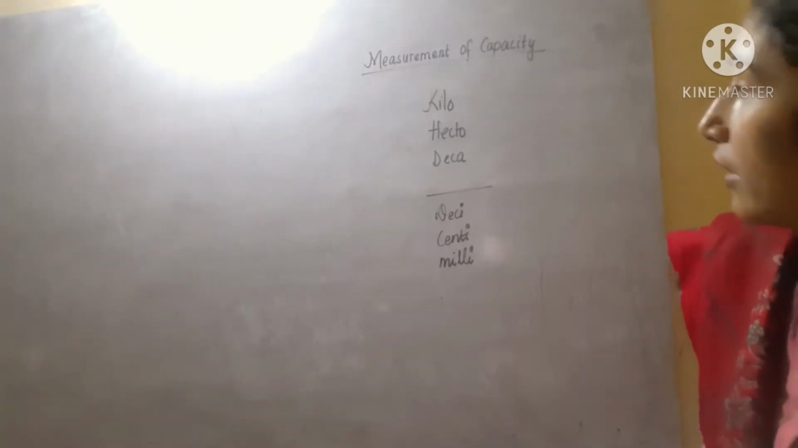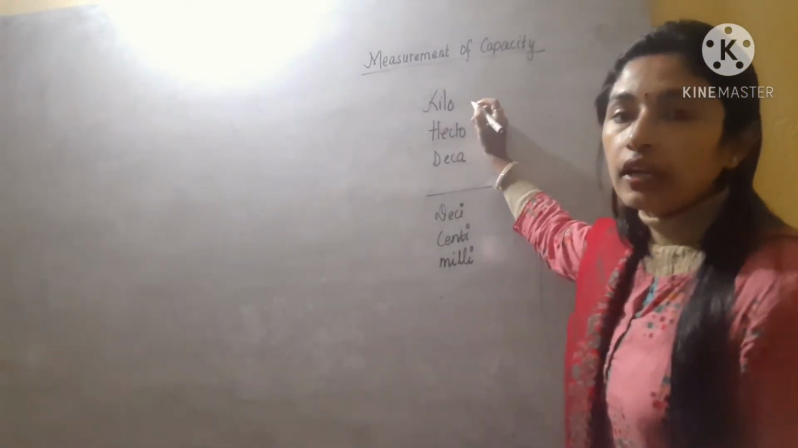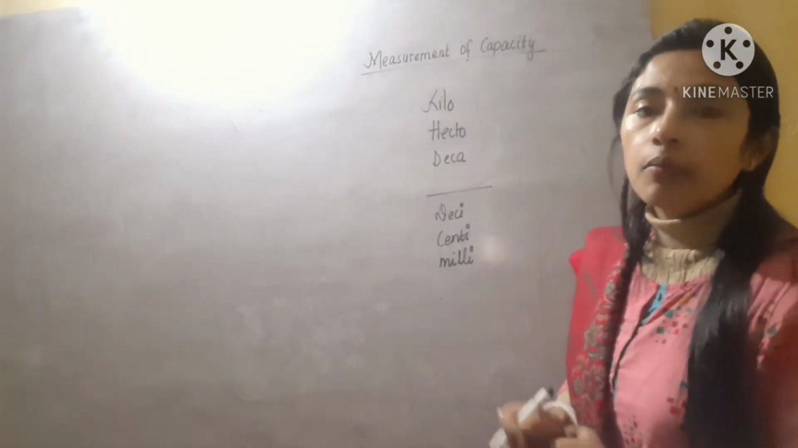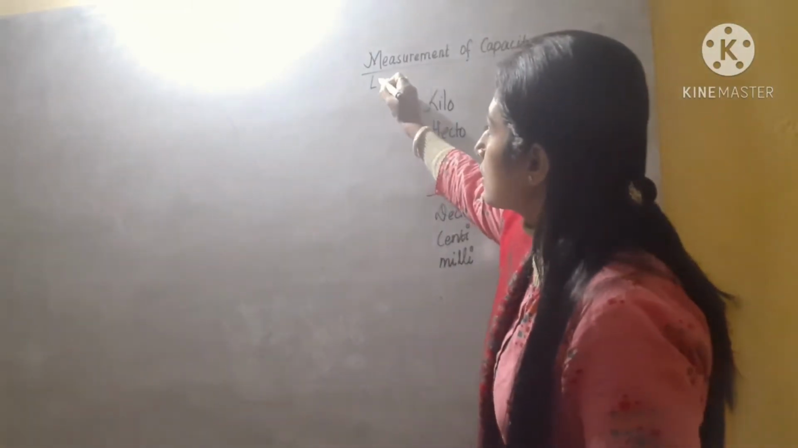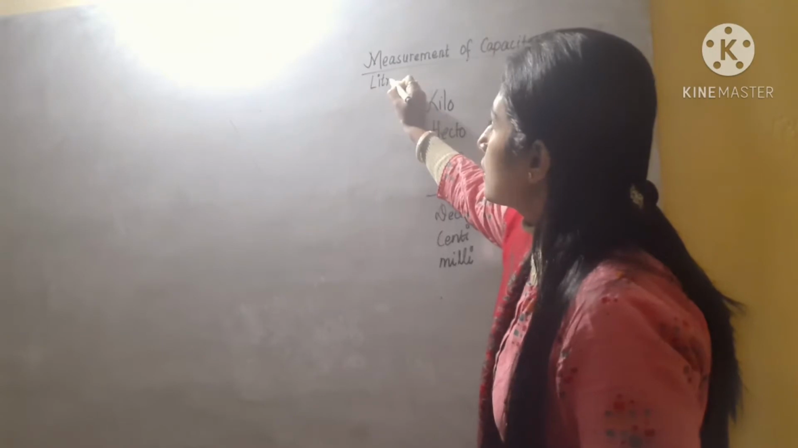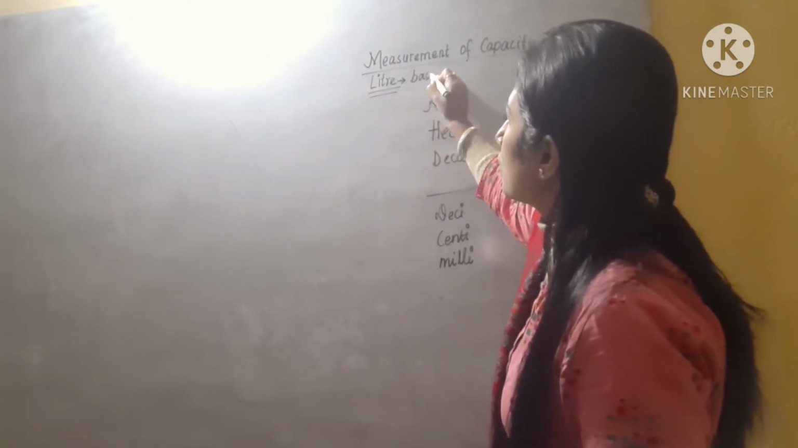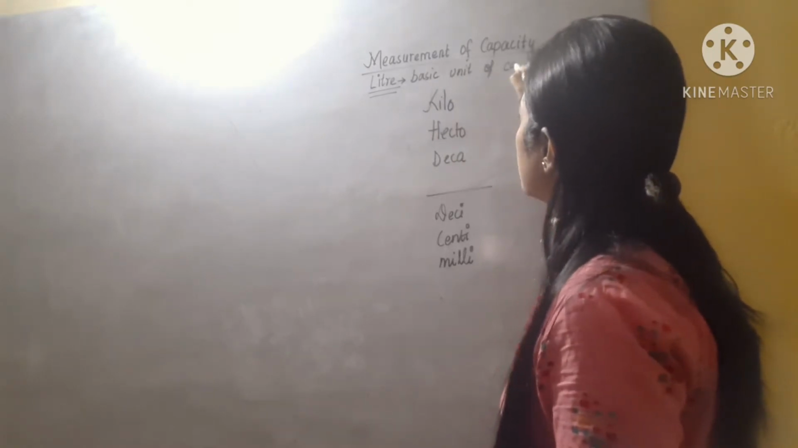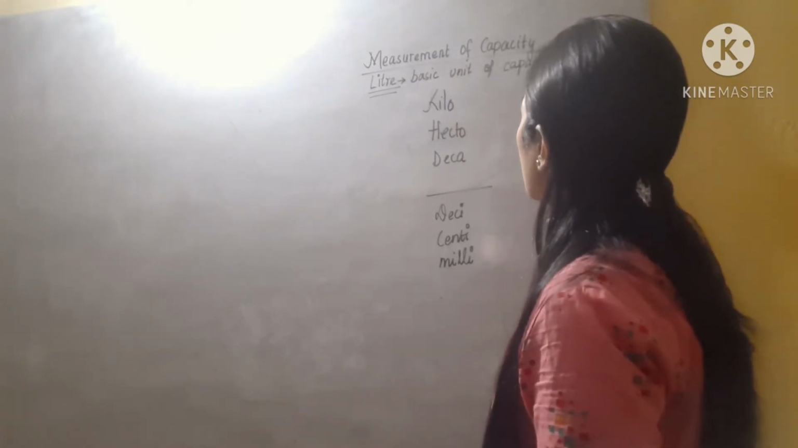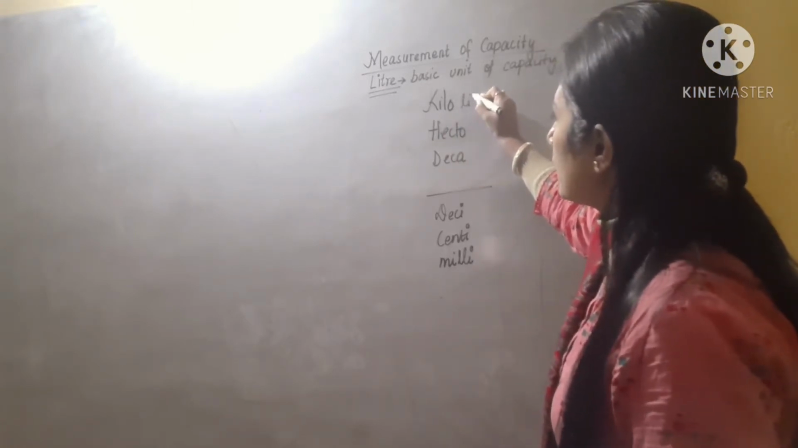But here, after kilo, we have to write liter, because liter is the basic unit of capacity. So here you have to study what is the basic unit of capacity. Basic unit of capacity is liter. So students, just write in your copy, make your notes. After kilo, you have to write liter.